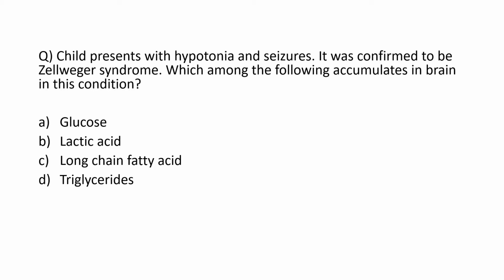So first question, a child presents with hypotonia and seizures. It was confirmed to be Zellweger syndrome. Which of the following accumulates in the brain in this condition? Options are glucose, lactic acid, long chain fatty acid, triglycerides. So in Zellweger syndrome, the answer is C. Long chain fatty acids are accumulated.